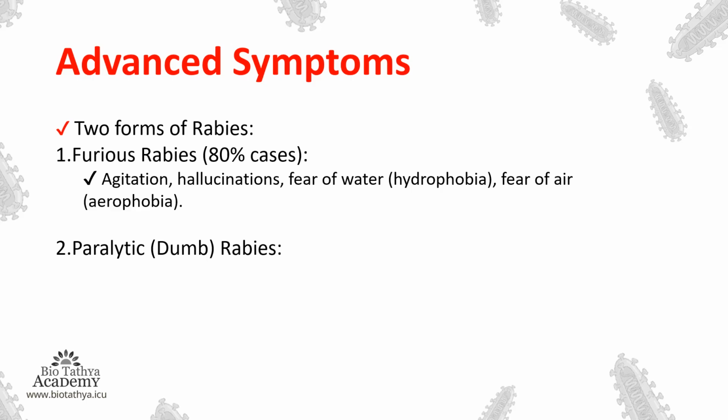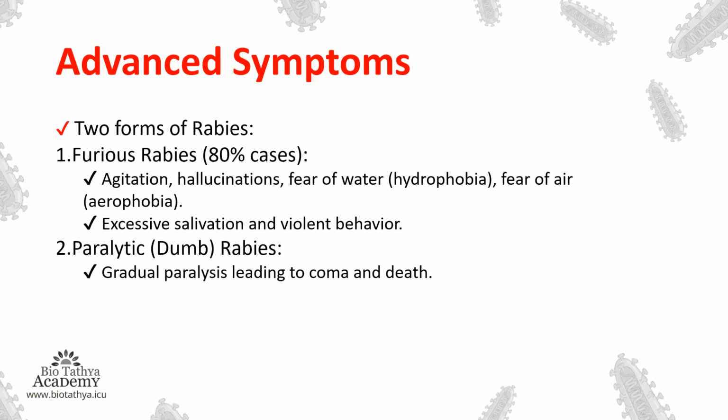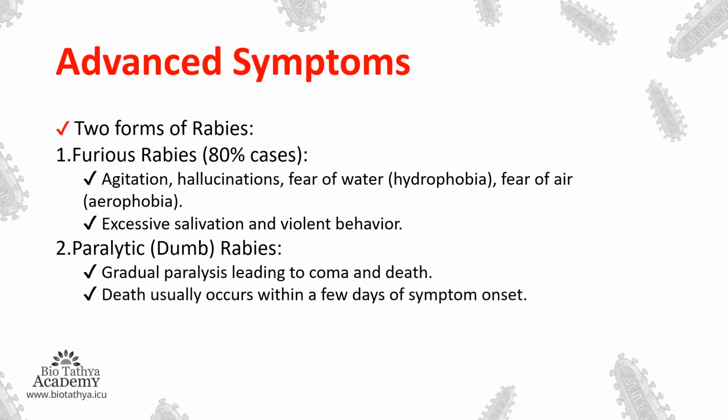And there is the 20% cases where the rabies is paralytic or dumb rabies. For the furious rabies, another point is there, that is excessive salivation and violent behavior will be there. And in the case of paralytic and dumb rabies, we can see there will be gradual paralysis leading to coma and ultimately to death. Death usually occurs within a few days of symptom onset.